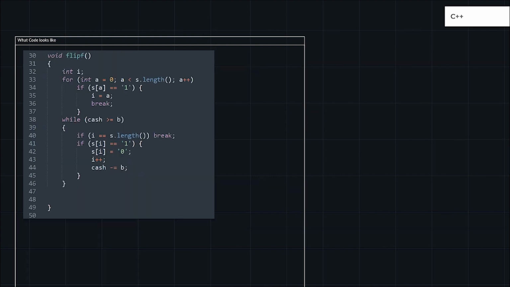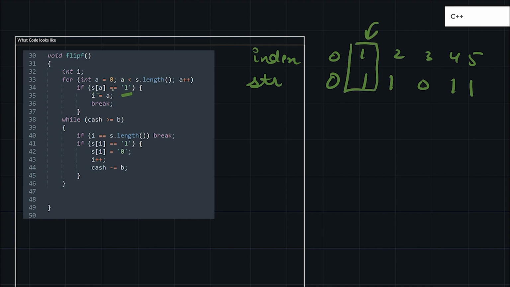Flip is also the same. Suppose let me take the example 0 1 1 0 1 1. Suppose this is my string, and let me take the index also 0 1 2 3 4 5. Till I do not get the 1, I will go further. So I will get the 1 over here, go inside this if part, and my I will become 1. So I equals 1, I will come out of the loop, break.